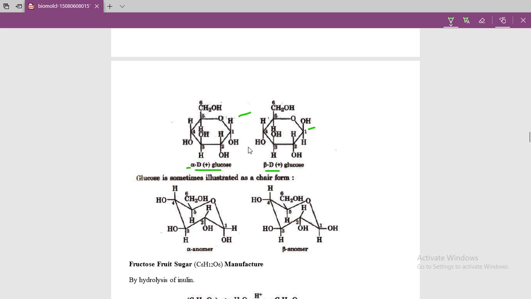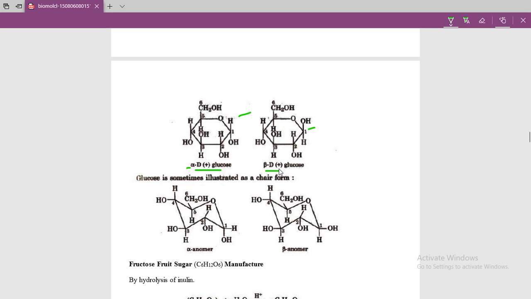Okay, another topic I completed, cellulose. Cellulose has a linear structure and it has beta D glucose. Here you see beta D glucose and the linkage is a cross linkage, 1,4 linkage, and that is known as beta linkage. Okay, next I completed manufacturing of glucose from sucrose and from starch or cellulose.